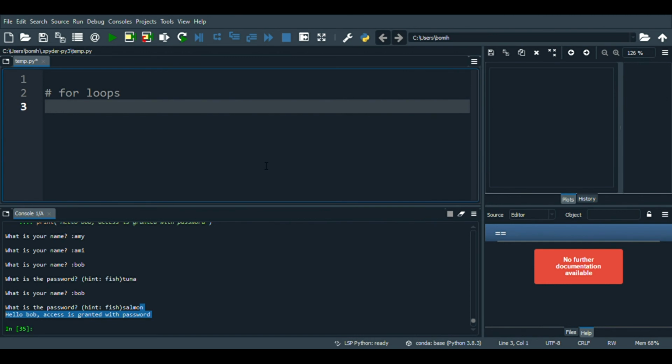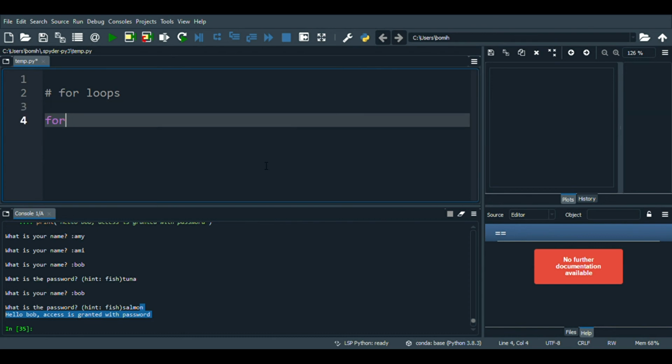So for loops are a bit similar to while loops. There are some slight discrepancies though, or differences. So for loops look like this. So for i in range, oh, I guess I didn't go over range. So range is basically, you can pretend that there's like a 0 here. So it would go through the numbers like 0, 1, 2, 3, 4, 5, 6, 7, 8, 9. So Python actually doesn't read the last number as the last number.